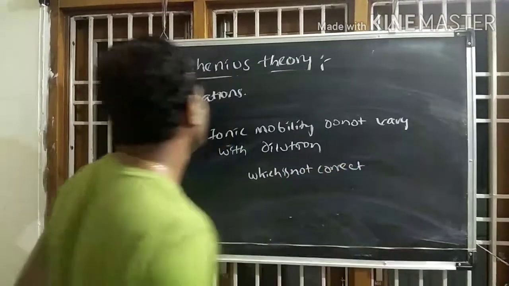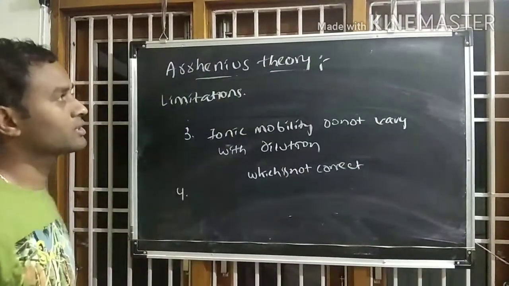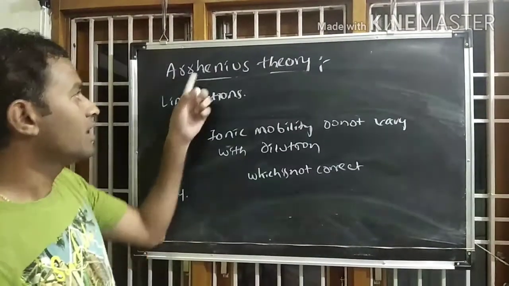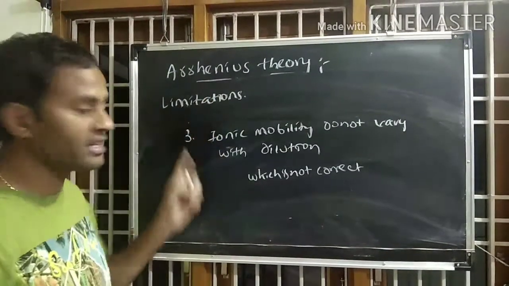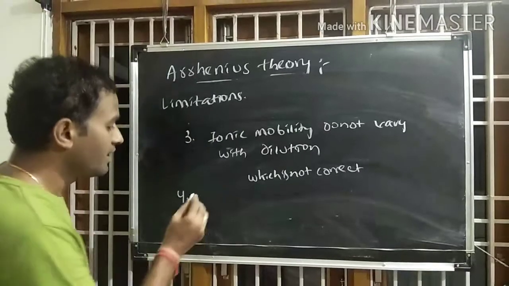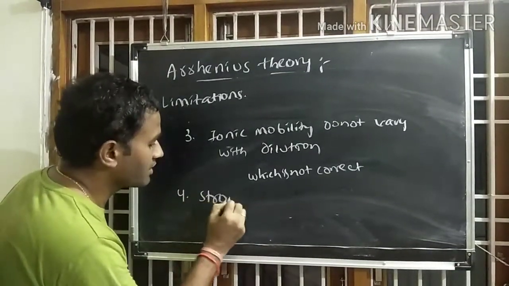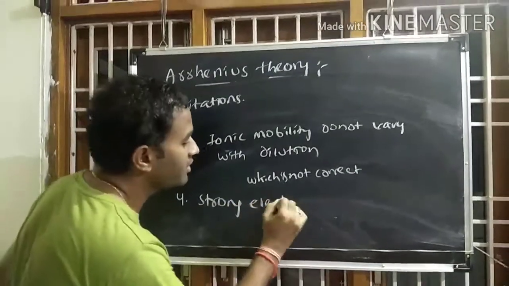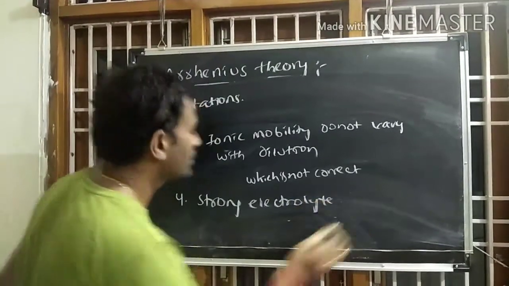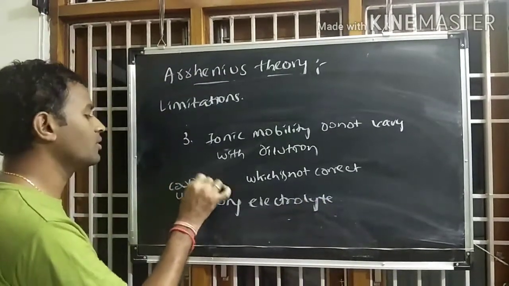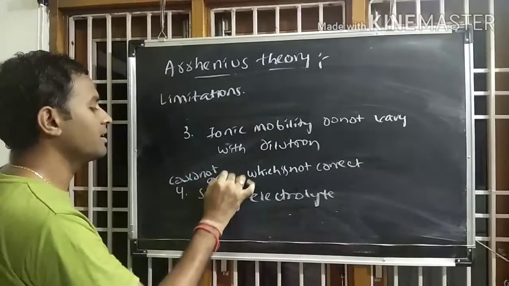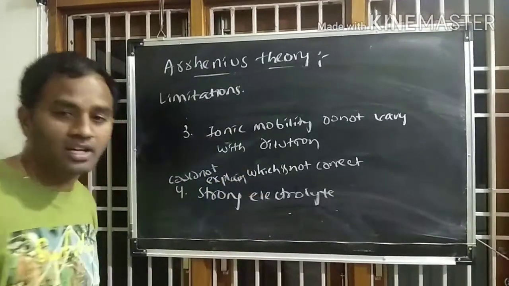The fourth very important limitation of Arrhenius theory is that he could not explain the behavior of strong electrolytes.